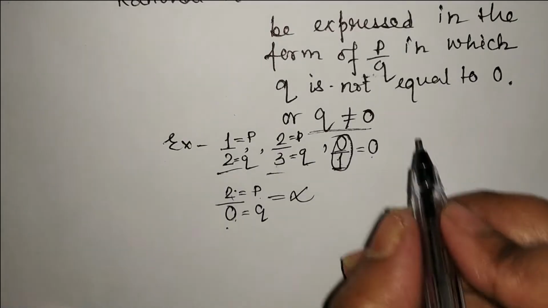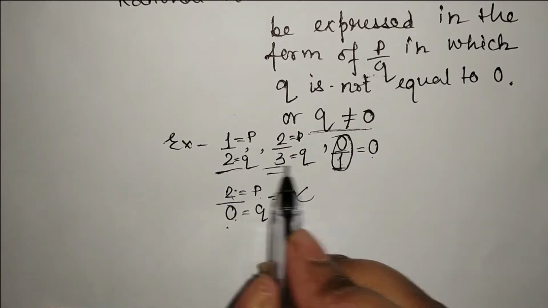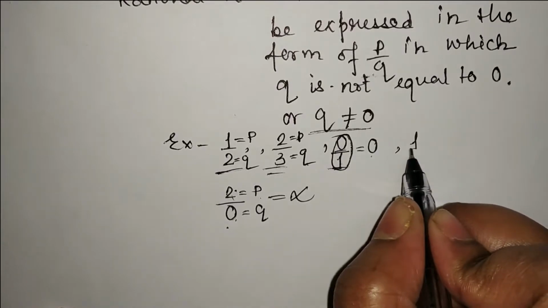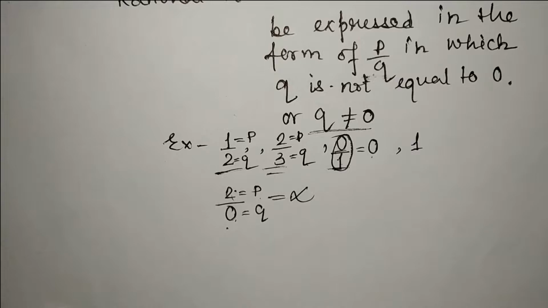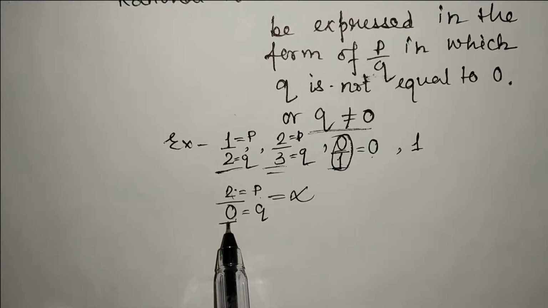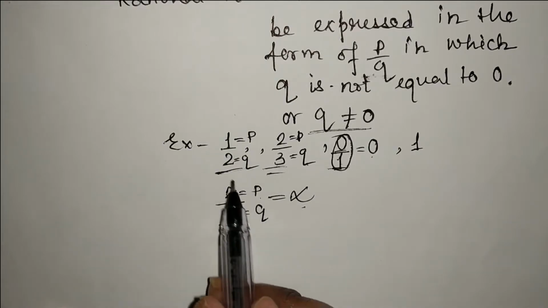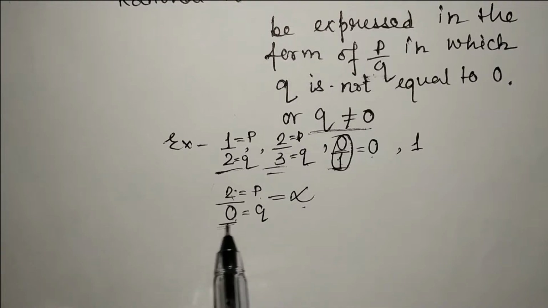So 1 by 2, 2 by 3, 0 by 1 or 1, which can be expressed in the form of P by Q, is said to be a rational number. But if 0 is there in the denominator, then we cannot find the value. This is infinity. Any number which is divided by 0 is infinity.